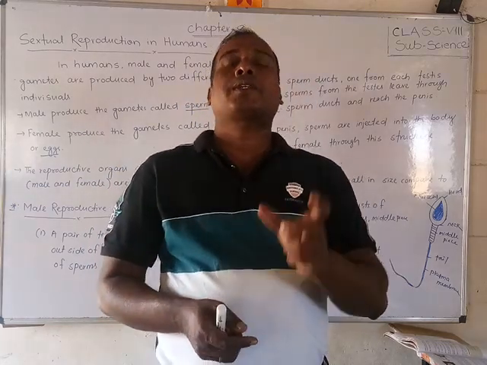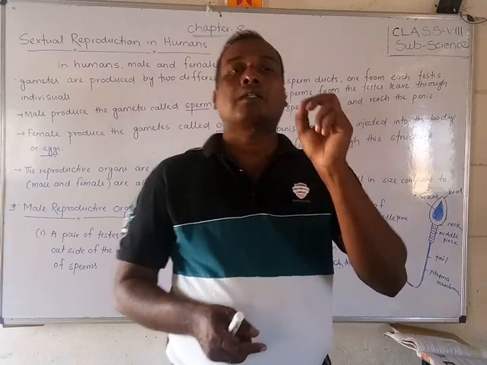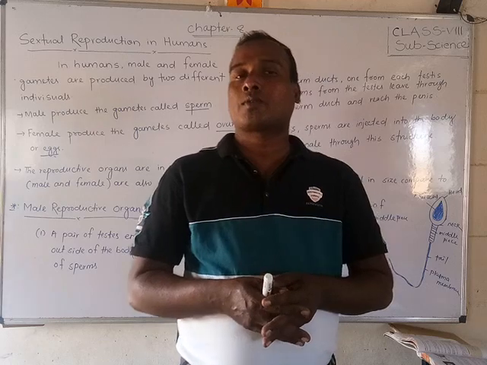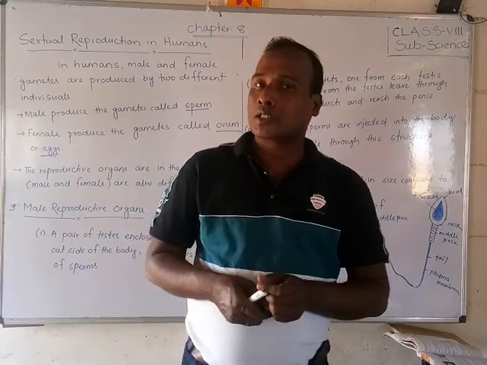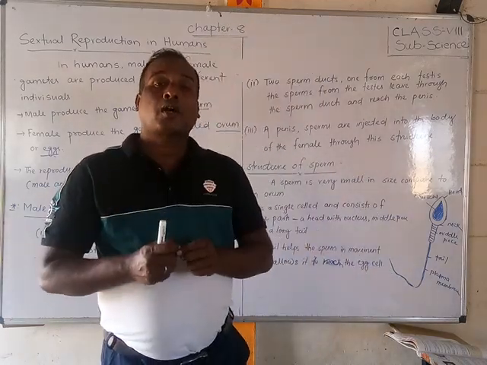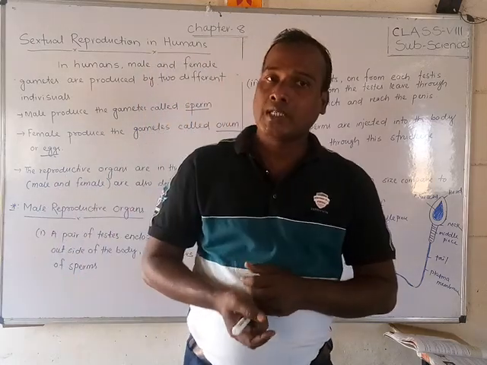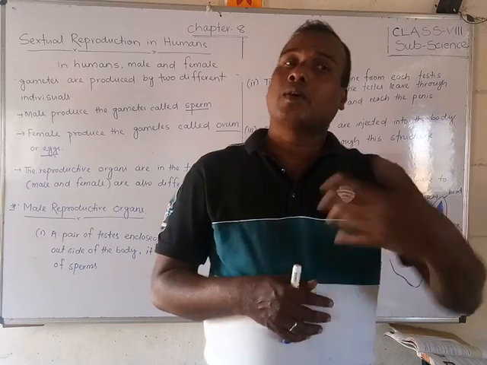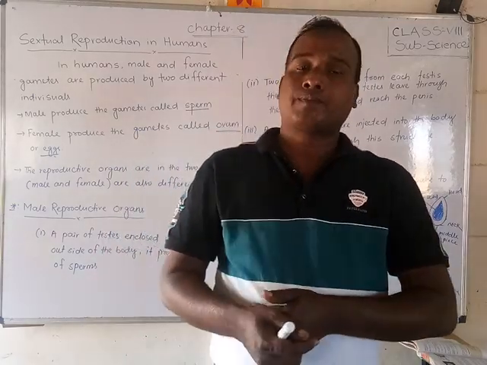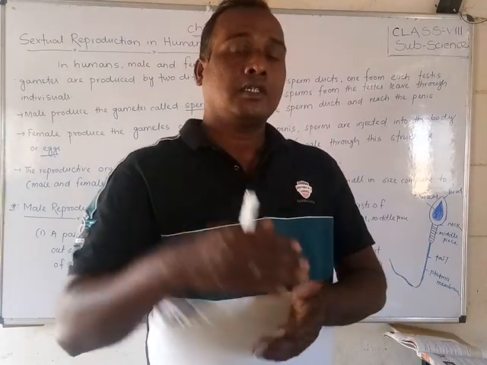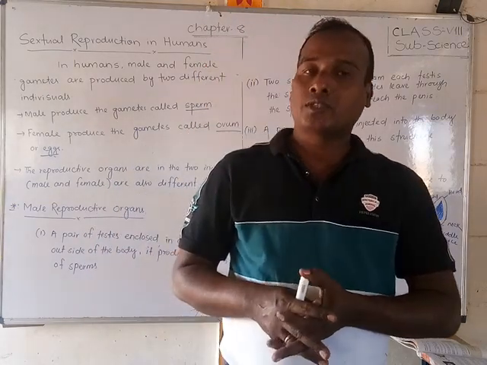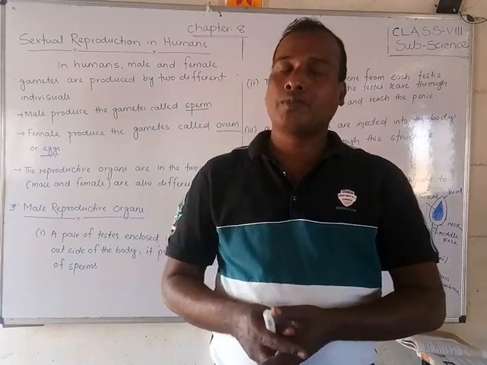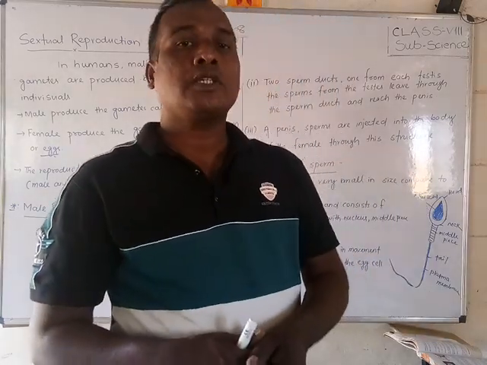The testis produces millions of sperms, which pass through the sperm ducts and reach the penis, which injects them into the female body. There the sperm reaches the egg, or ovum, and the zygote forms in the female body. After the cyclic period completes, new babies are born. We will discuss the rest in the next video.